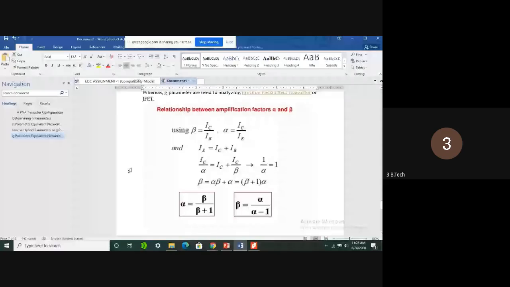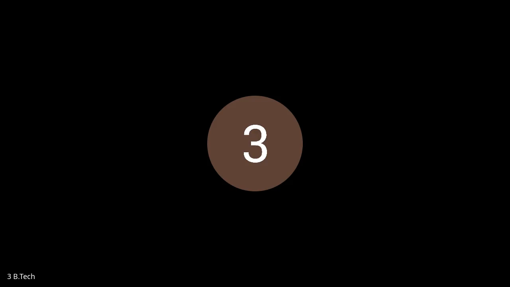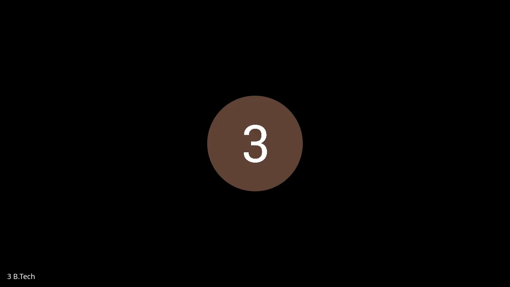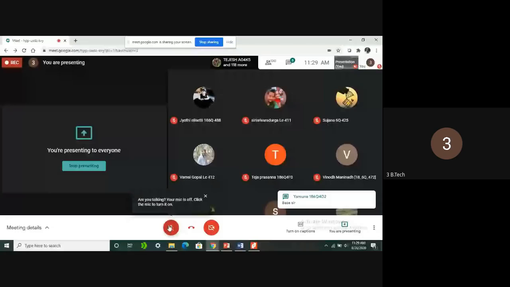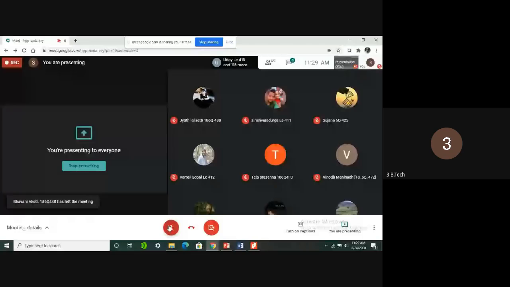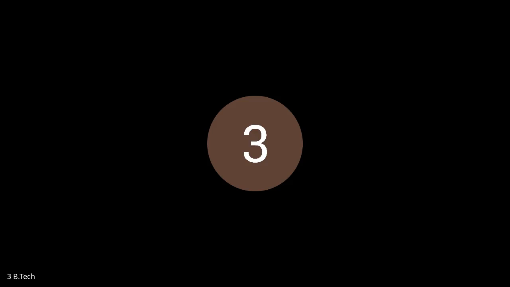What will be the input current? Can anyone tell, if the transistor is used in common emitter, what will be the input current? Input current is nothing but the base current IB.